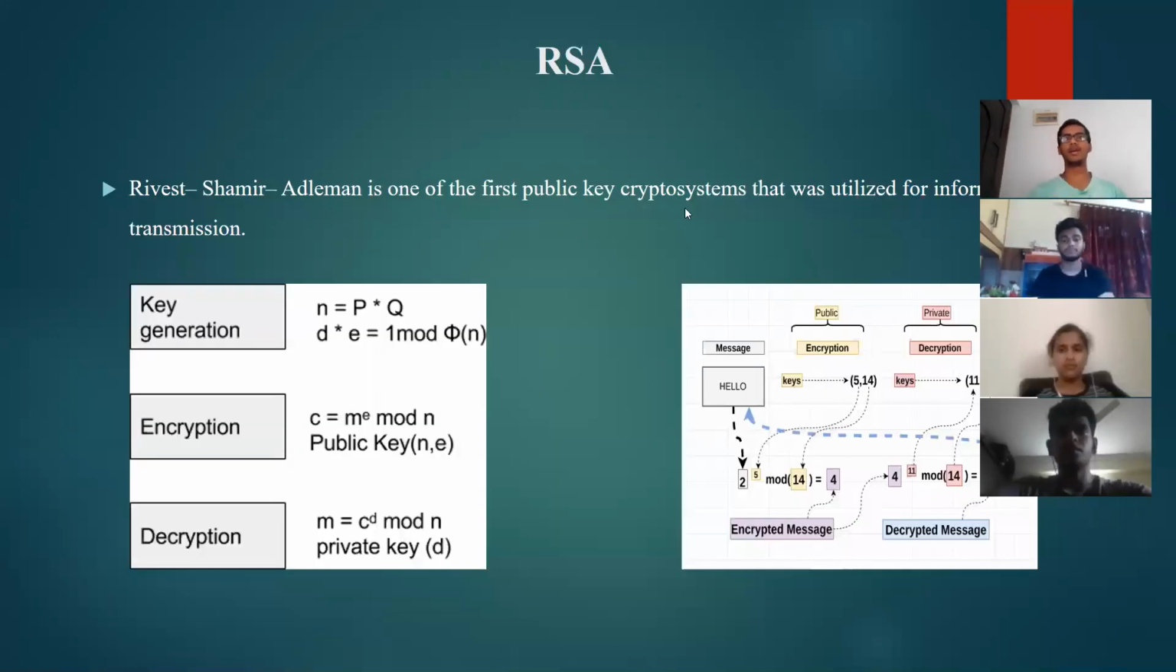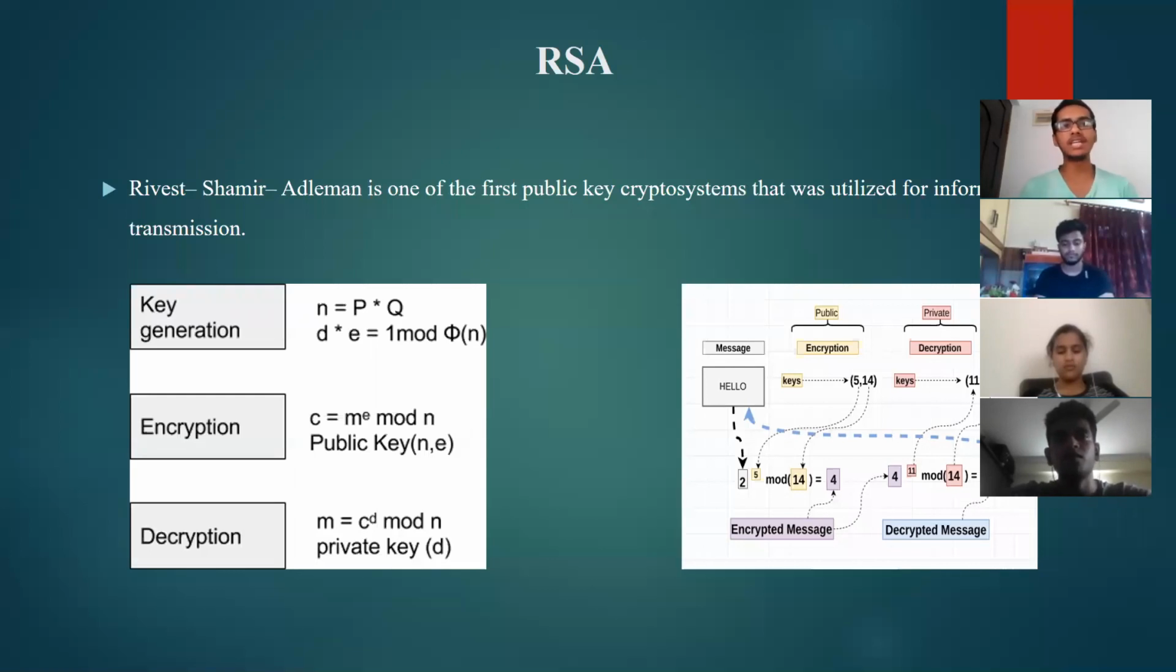Okay, so now let's talk about the RSA encryption algorithm. Rivest Shamir Adleman is one of the first public key cryptosystems, developed at that time. The RSA algorithm works this way. We have 2 prime numbers P and Q, and we find N, which is P times Q, and we find phi of N, which is P minus 1 times Q minus 1. We find E, a number that is co-prime with phi of N.